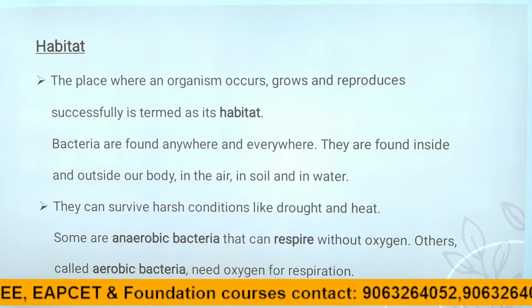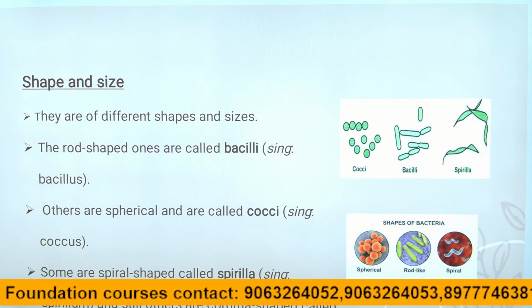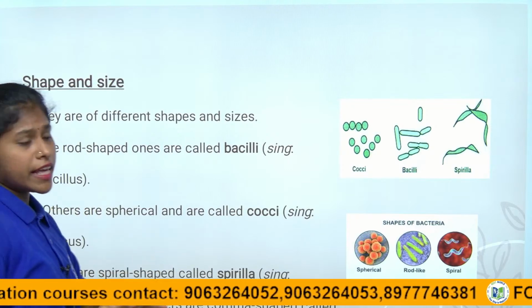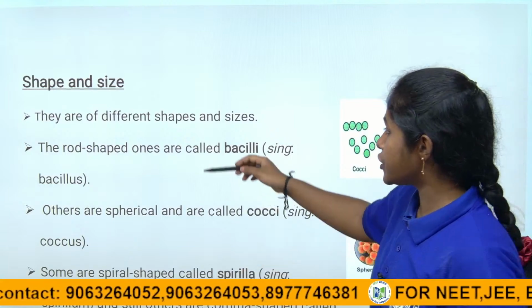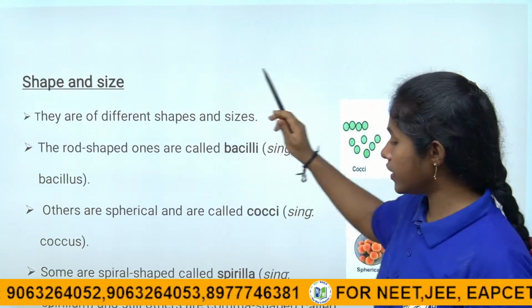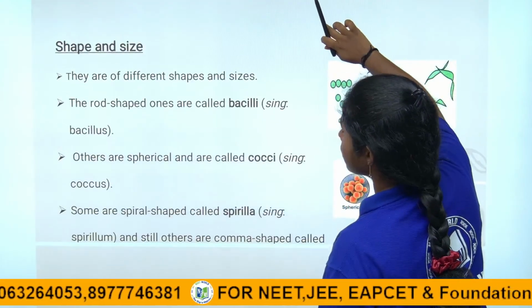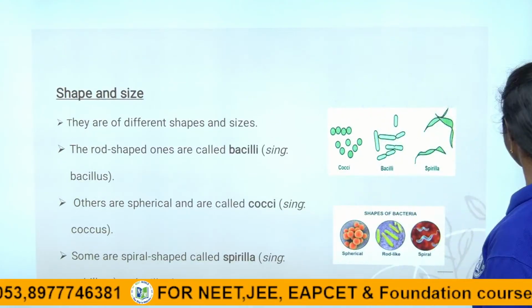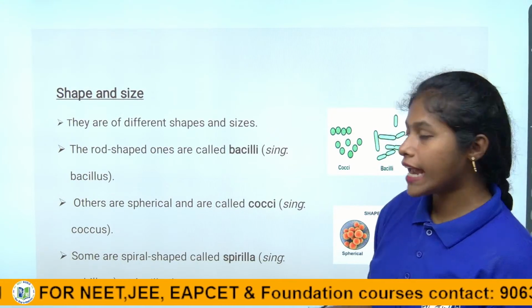So, coming to the shape and size, they are of different shapes and different sizes also, children. I hope this is visible to all.